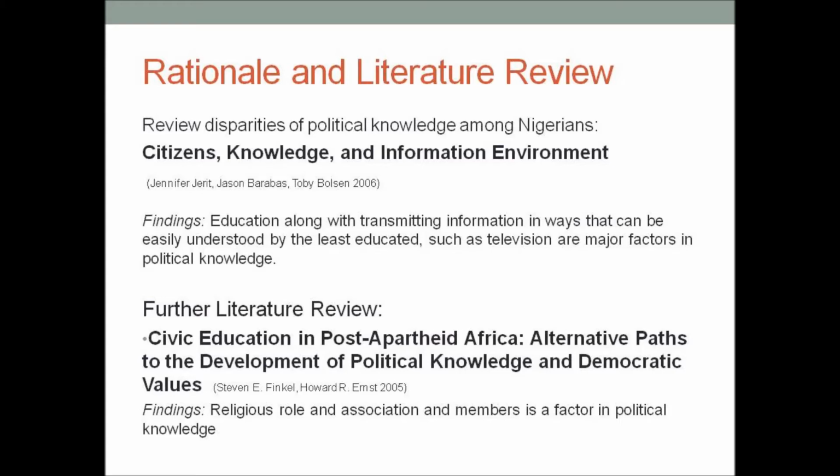Research and literature review has suggested some factors that may influence the level of political knowledge in Nigeria. Jennifer Jarrett, Jason Barbas, and Toby Bolson suggest that education, along with transmitting information in ways that can be easily understood by the least educated, such as television, are factors that can determine political knowledge. Furthermore, authors Finkel and Ernst suggest that political knowledge may be developed through association and activity within a religious group.